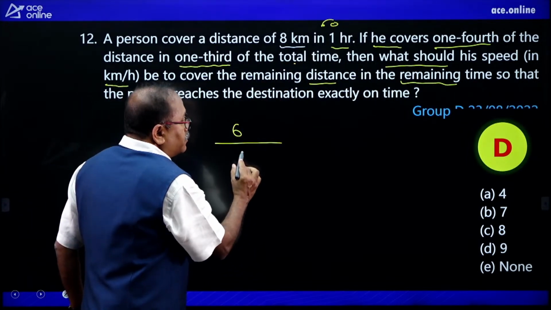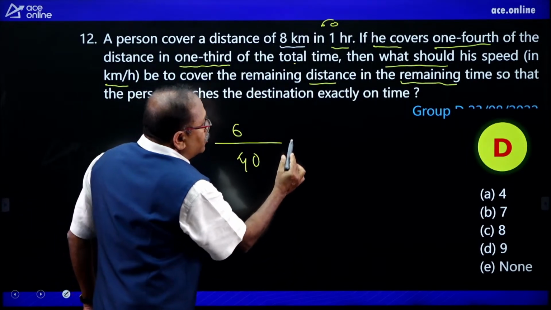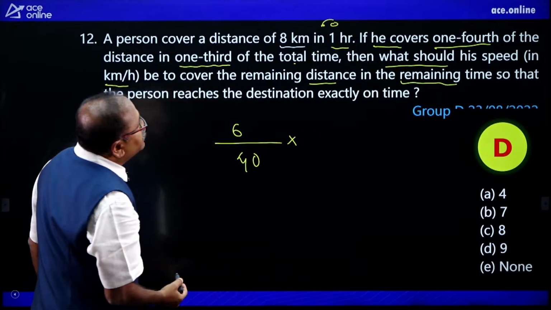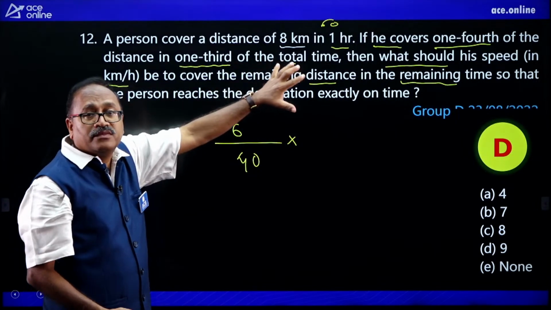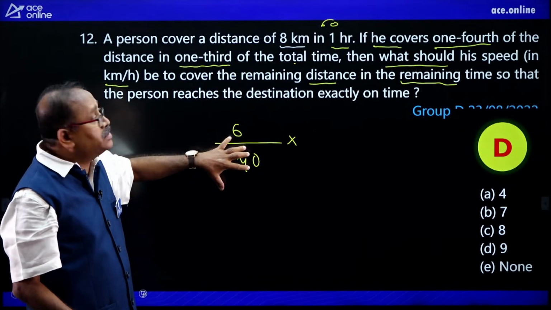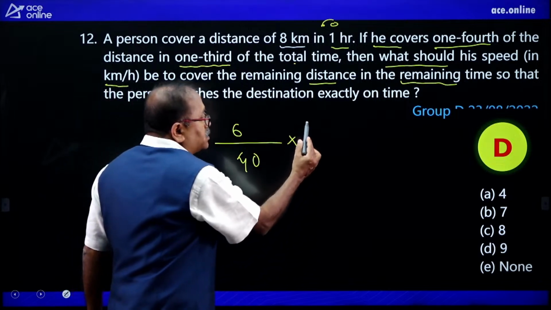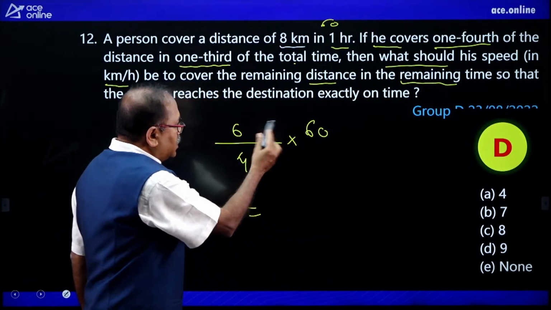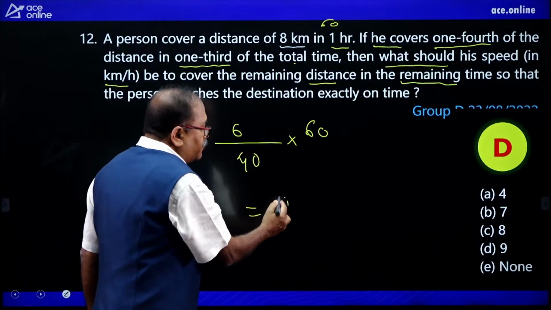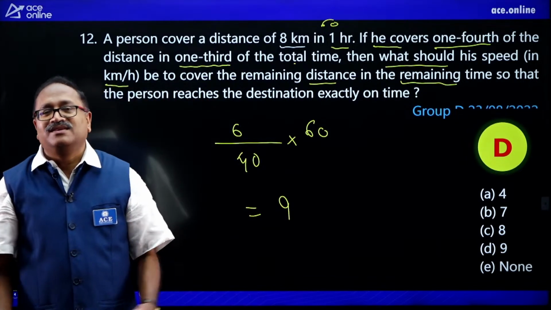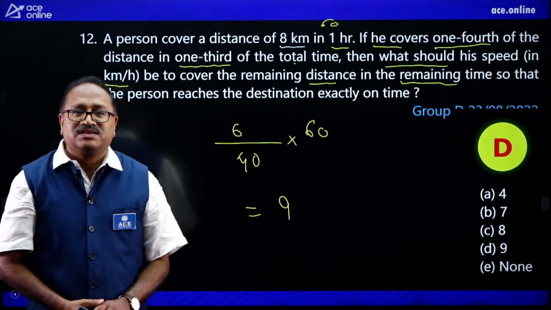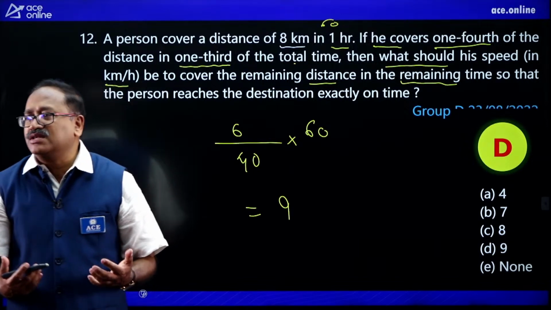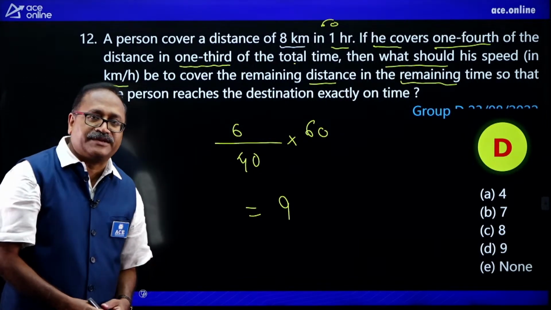So let us divide this by 40 in order to convert this from minutes to hours. This is 40 minutes. In order to convert this into hours, I will multiply this by 60, and you find that this gets cancelled, and 36 divided by 4, 9 is your answer. It is as simple as this. Those who are able to answer the question, consider this as division.